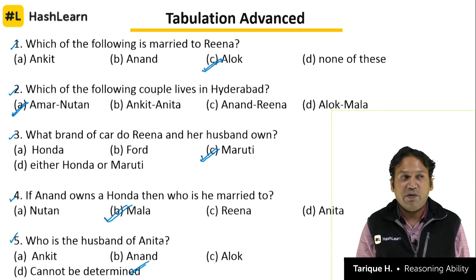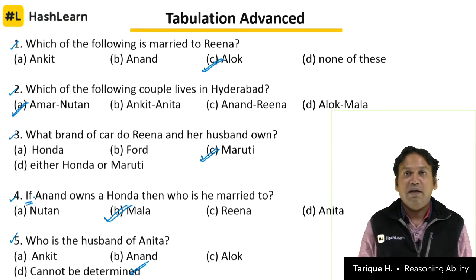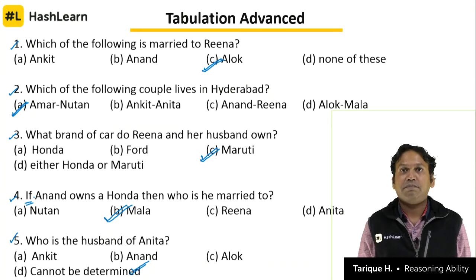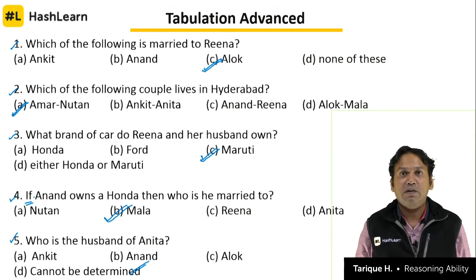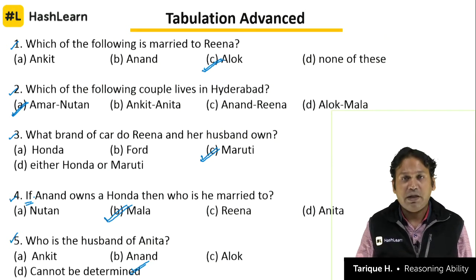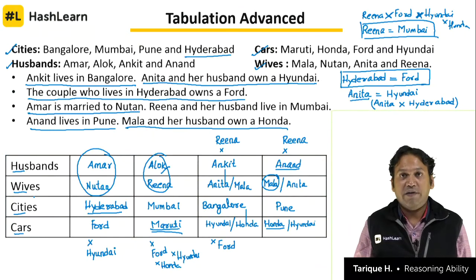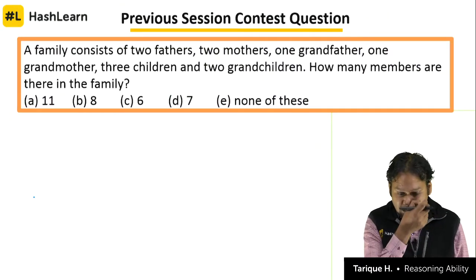So we get all the 5 questions, and this is the way you approach such questions which are based on cases. These questions will always contain if this happens, then what will happen, right? These kinds of questions earlier used to come mainly in MBA exams like CAT, MAT and SNAP, but now they are coming also in exams like banking and other semi-government examinations. So the first set of advanced tabulation we have solved. Let's now look at the previous session contest question.